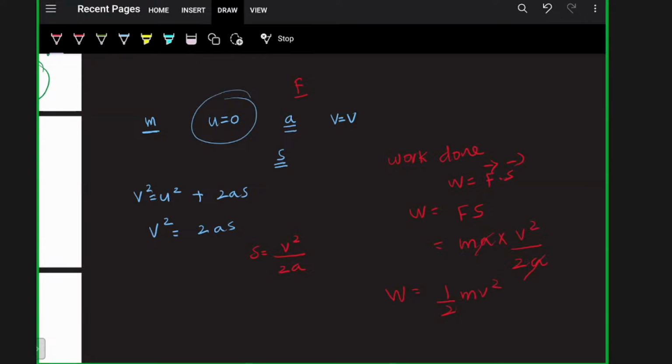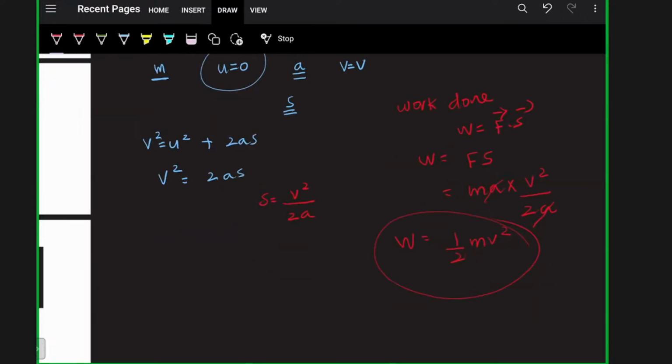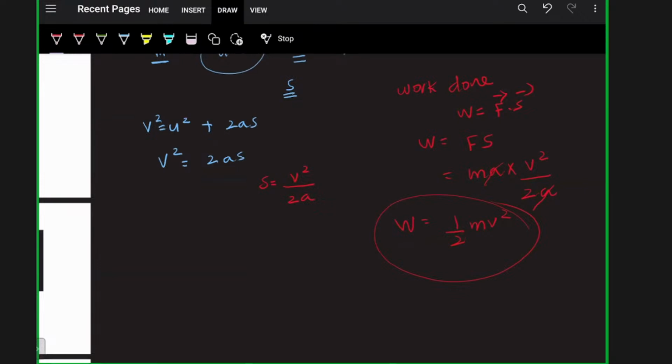And this work done by the force appears as the kinetic energy of the body.